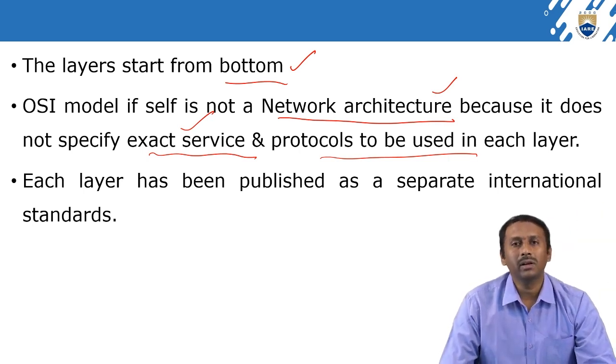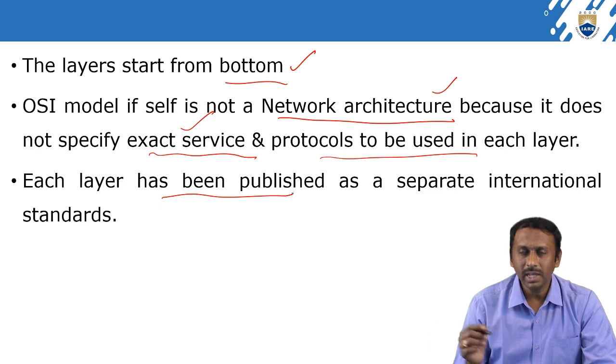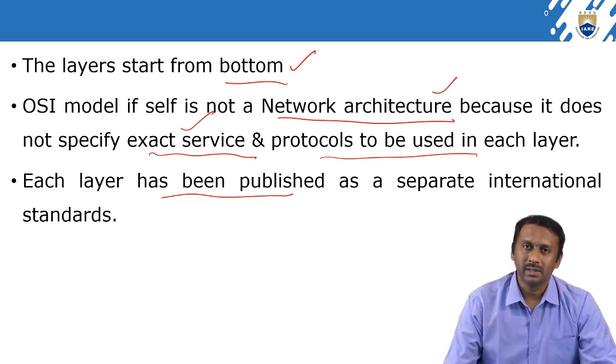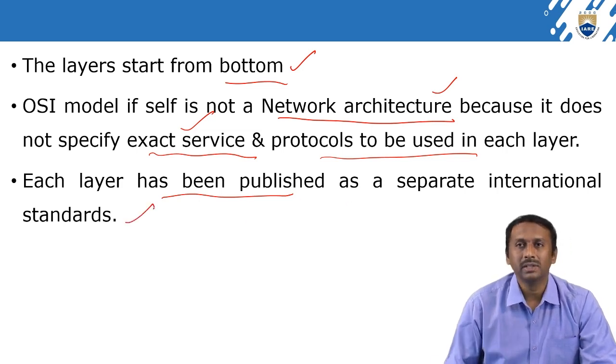All layers have different functionalities and different protocols. Each layer has been published as a separate international standard.